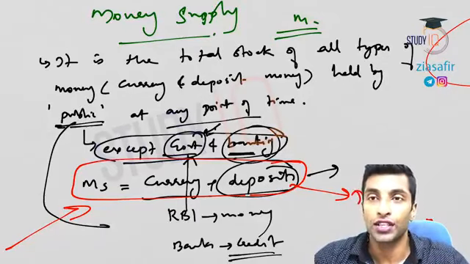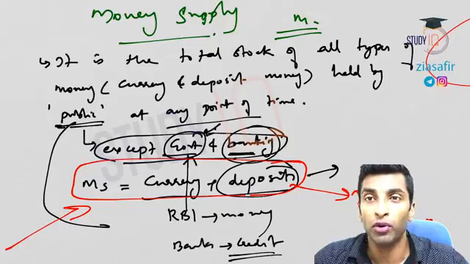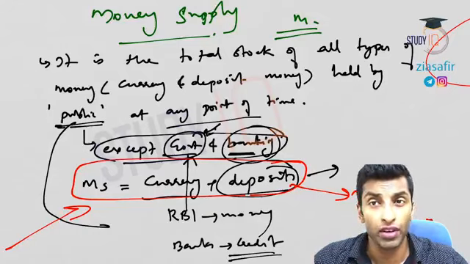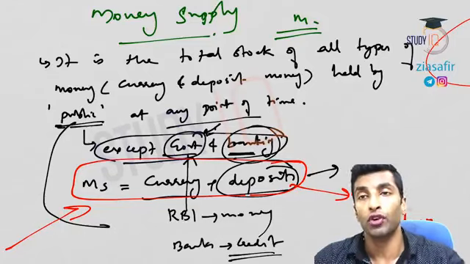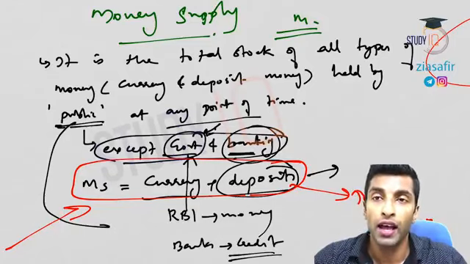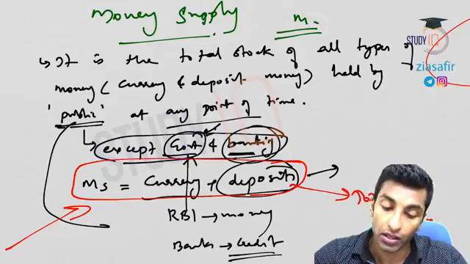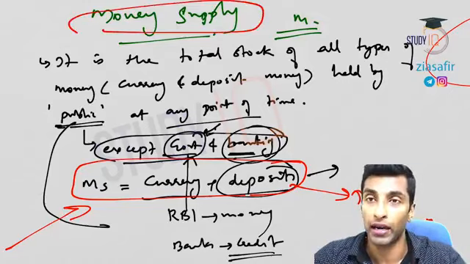So we will continue our discussion on economy. We are in the module monetary system in India, and we have talked about different types of money in the first session, and then we have talked about different types of bank accounts. And in this session, we are going to discuss the most important concept, that is money supply.